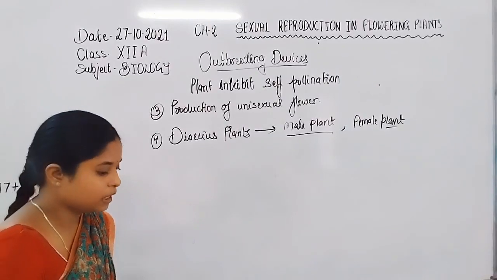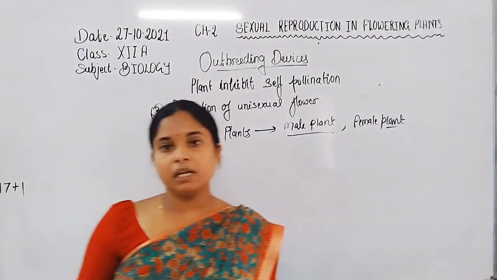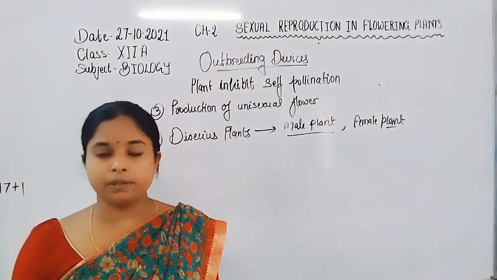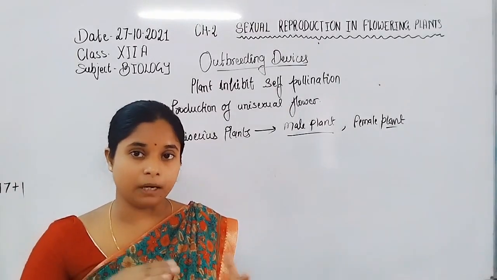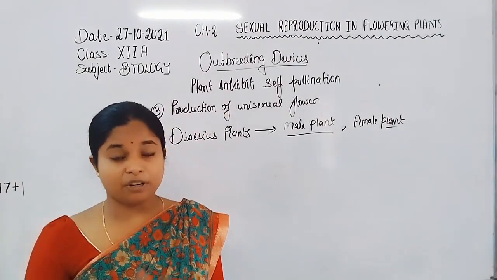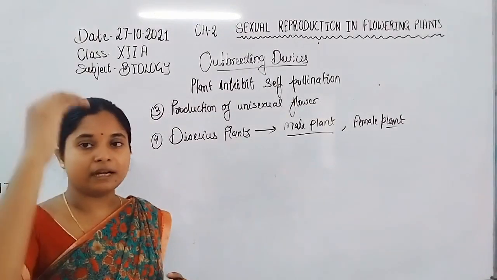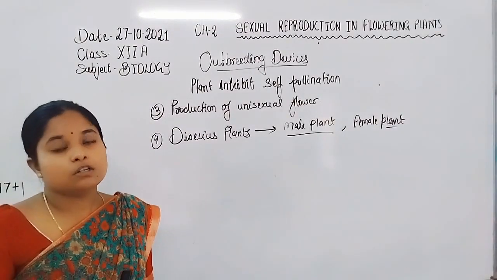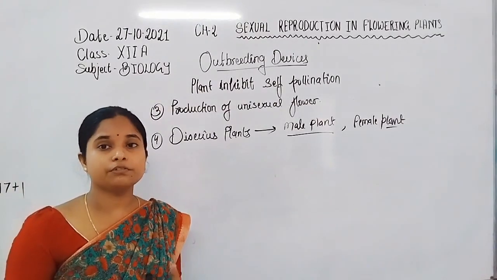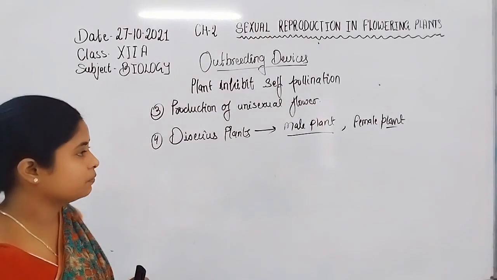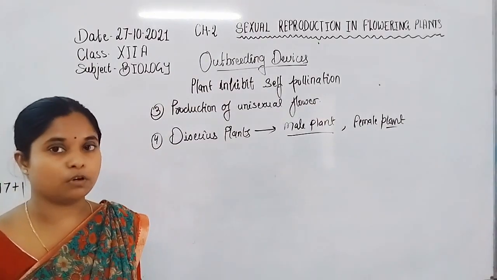As in the case of maize, the male and female reproductive flowers are present on two different flowers but on the same plant. The male flower is present in the region superior to the female, always superior to the female. That's why it promotes cross-pollination.